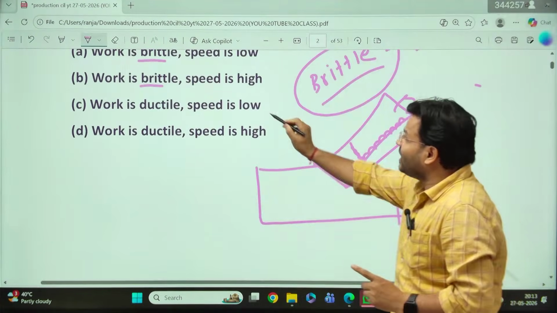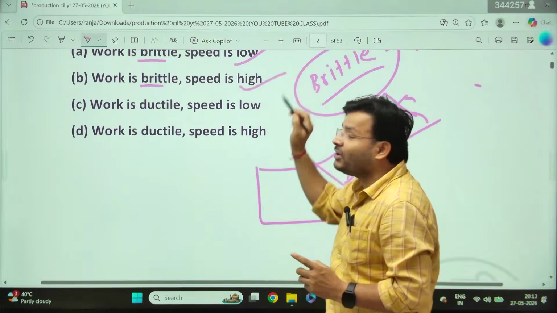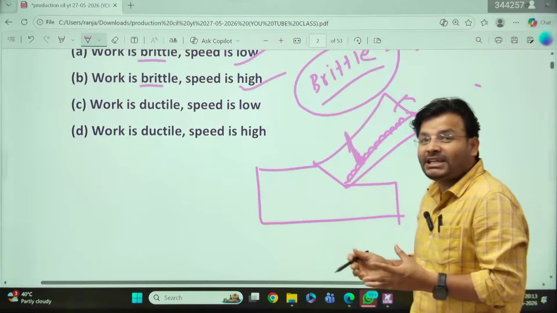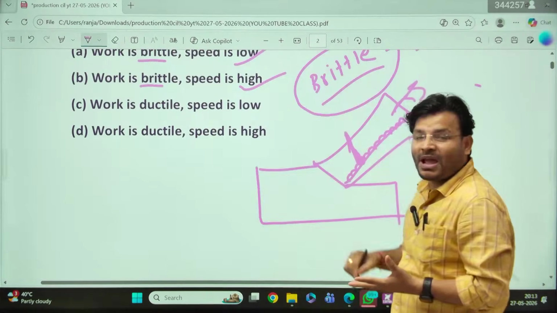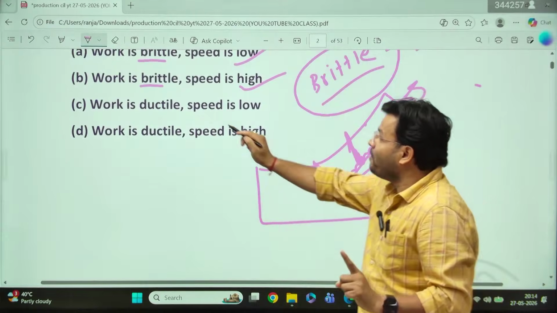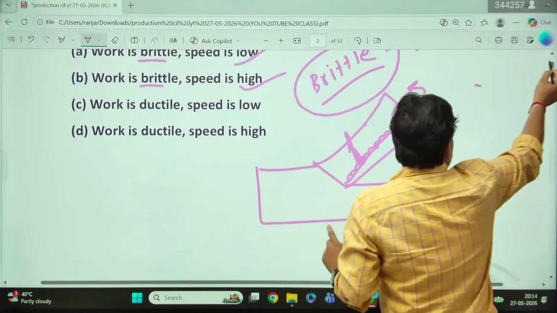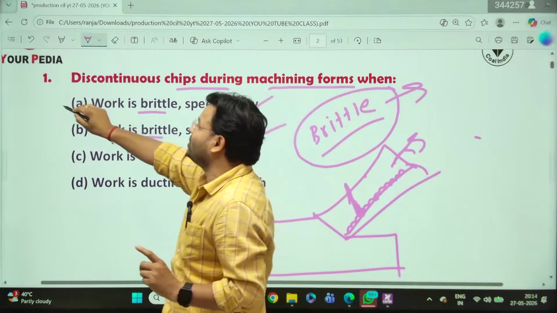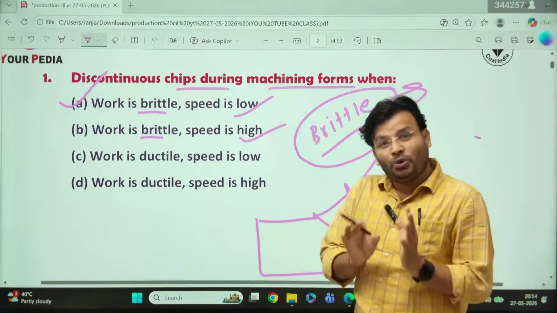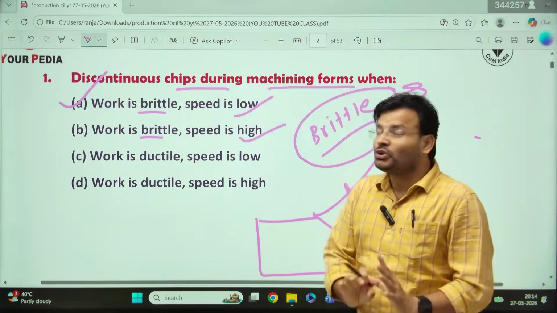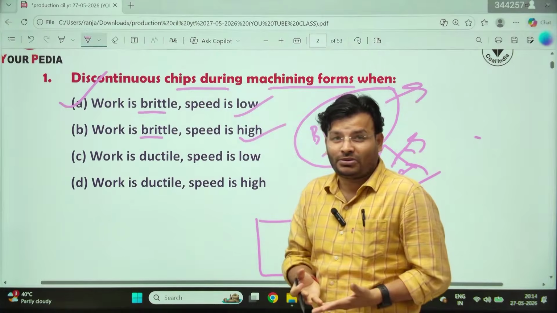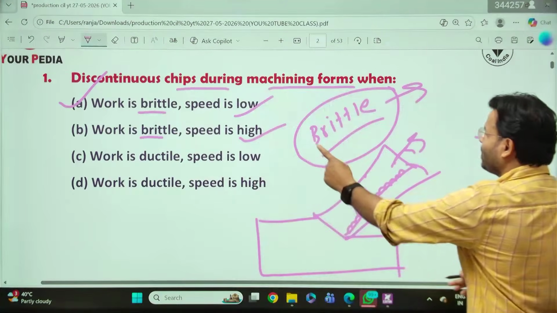Now tell me, if speed is high, what is happening? This crack will not get sufficient time to reach from there to there, because speed is high and chip velocity is high. Before the crack moves there, the contact will break. So always keep in mind, brittle material and low speed is the favorable condition for the discontinuous chip. Whenever you have brittle material, whatever the speed, in both cases you will get the discontinuous chip. But since high and low are mentioned here, which one should I favor more? In that case, my dear friends, you have to favor low speed.